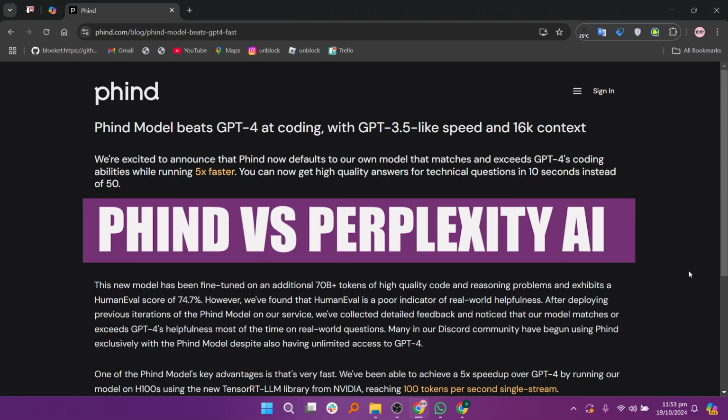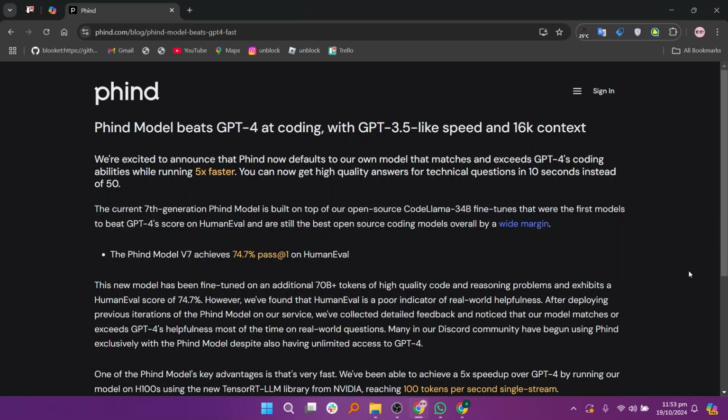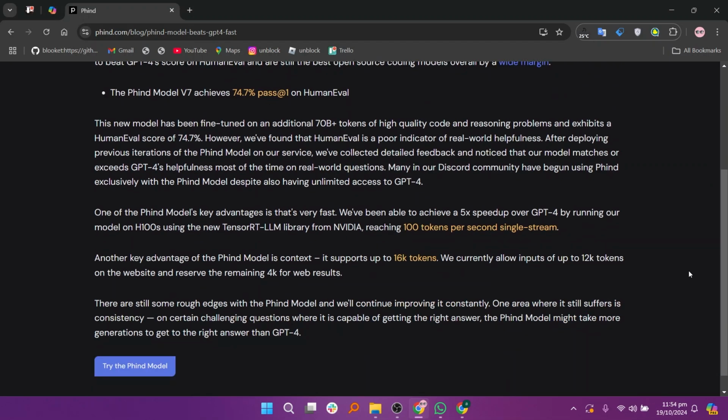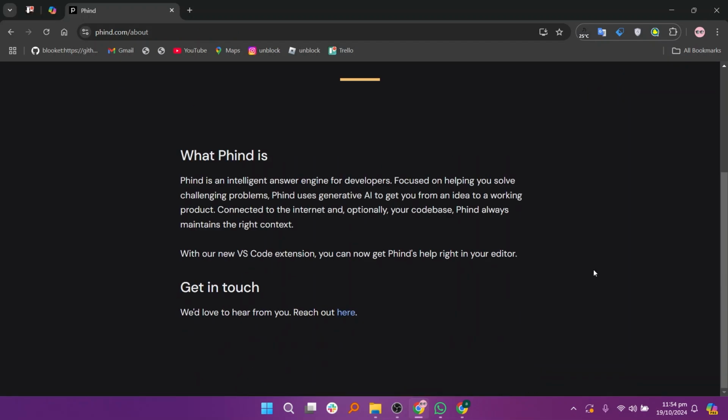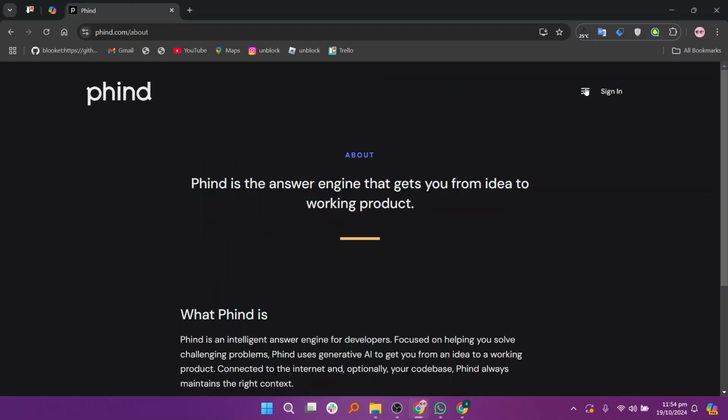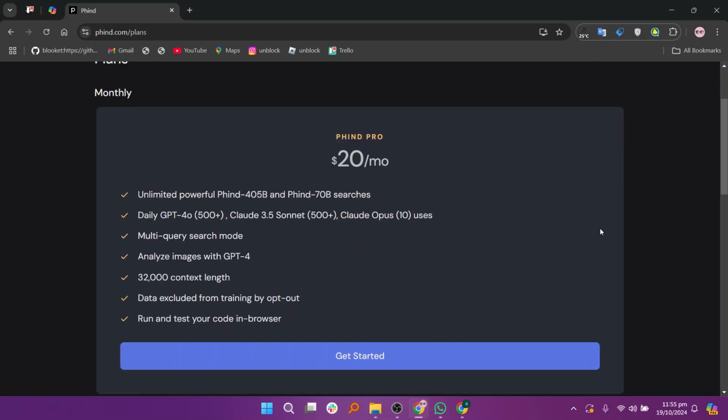In this video, I'm about to compare Phind and Perplexity AI. Phind and Perplexity AI are two innovative conversational AI platforms, each with unique strengths and applications. Phind is designed to assist users with complex queries, providing a search engine-like experience combined with conversational AI capabilities. It excels in helping users find specific information quickly by aggregating data from various sources.